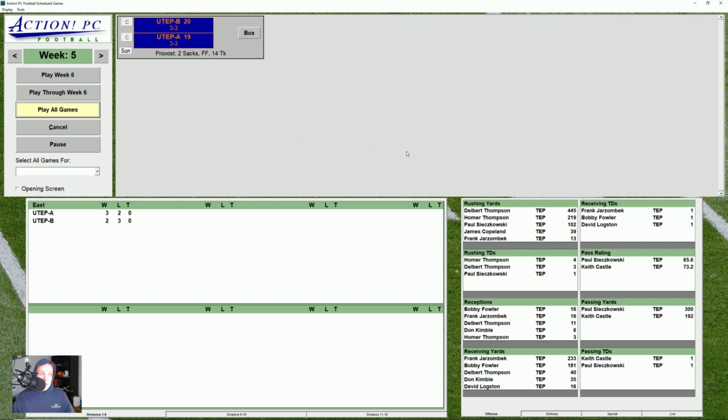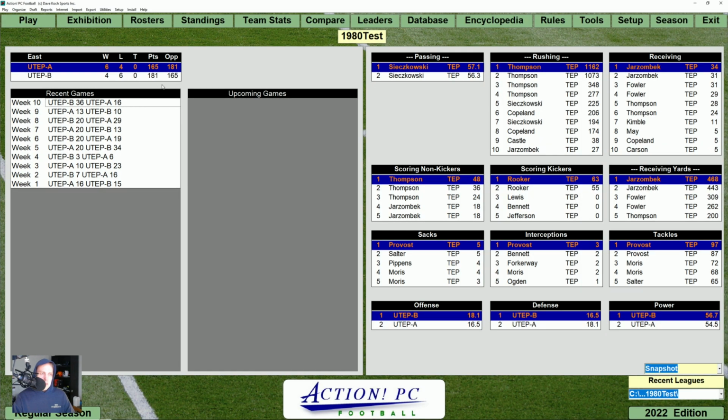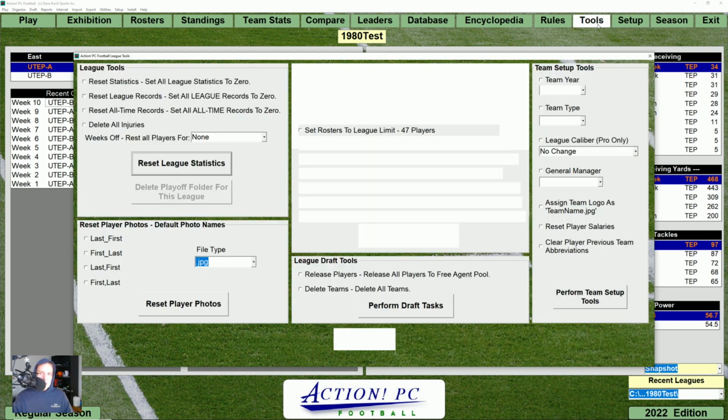We'll try it one more time and see what happens as they play against each other again. And this time, UTEP A goes 6-4 and ends up scoring a slight number of points more than the opposition. So we can see that strength of schedule seems to have some sort of impact here, but it's not having a tremendous impact on the difference between the teams. This would be interesting to try again if you're using teams that are completely different and trying to figure out what the right setting is to even them out.